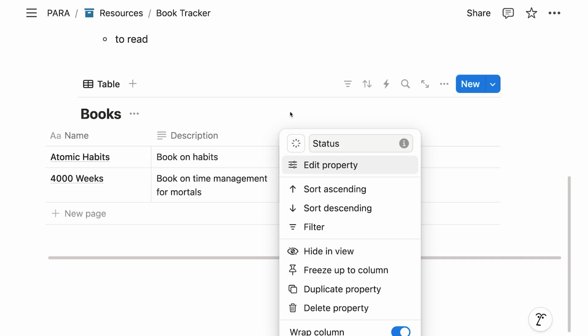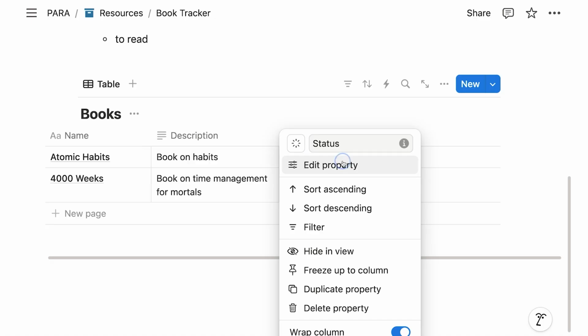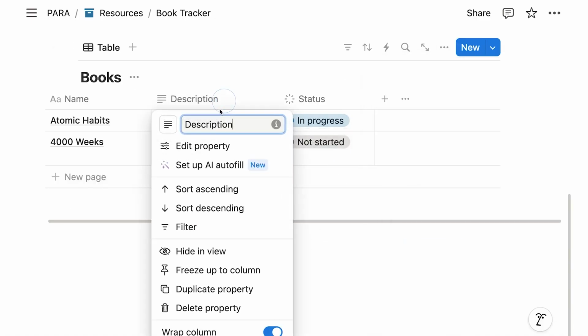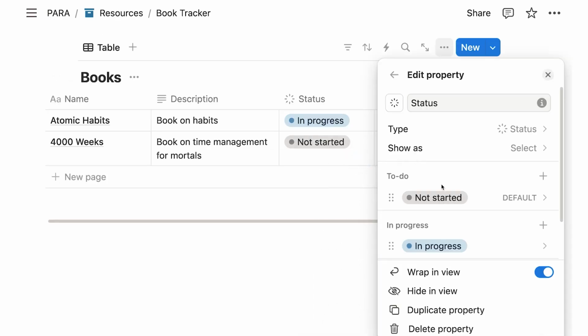And again, this is a UI pattern, right? So whatever property you have, you can always click on it and then say edit property, and it will show you the corresponding options. On the text property, there are not a lot of options, right? If I see here, well, there's only text, and I can turn on AI autofill. But on the status property, I have a lot of options.